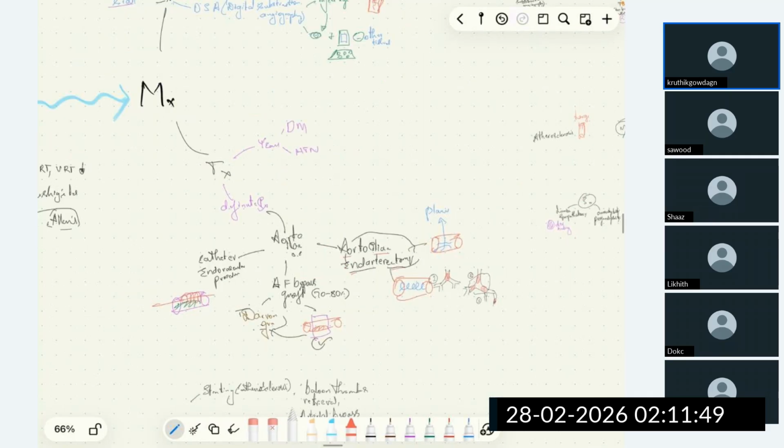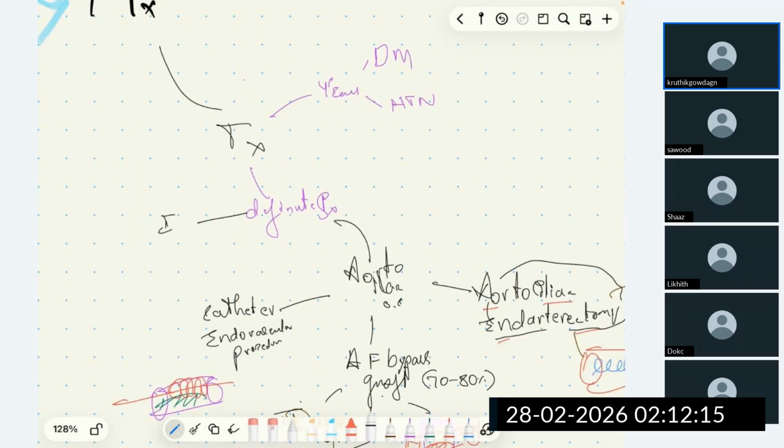Now, what is the definitive treatment if the infrainguinal artery is occluded? In that case, the definitive treatment depends on the popliteal artery below the knee. One minute, let me write down. Infrainguinal arterial system. In case of involvement of the infrainguinal arterial system, if the popliteal artery below the knee is patent, femoropopliteal bypass is the ideal procedure used.